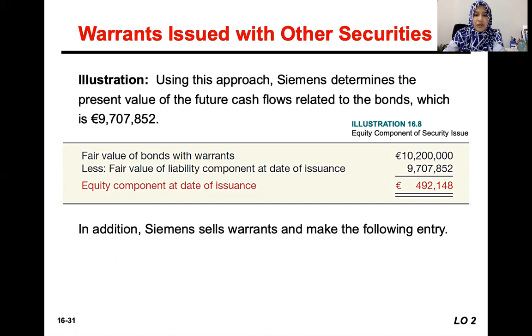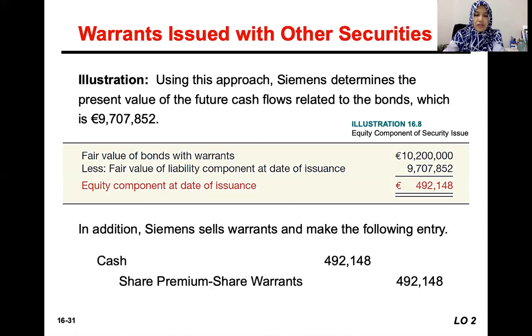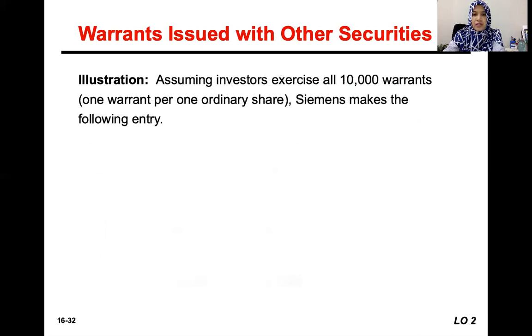Okay, and then we need to record the warrants: debit cash and credit share premium, share warrants, which is the equity component. If we assume that all investors exercise the 10,000 warrants, one warrant per one ordinary share, they want to buy the ordinary shares from the option that they get through the share warrants. So we need to record the cash receipts from the transaction. Remember, the fixed price is $25, despite the market price being higher than that.